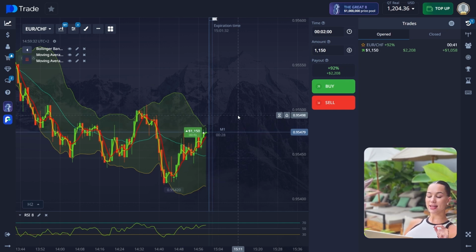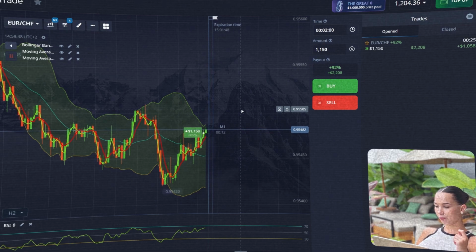And also here we can see a formation of a double bottom. It's a reversal pattern. So the chart shows a double bottom pattern, which is a strong bullish reversal signal. This pattern combined with indicator confirmations increases the probability of further growth.